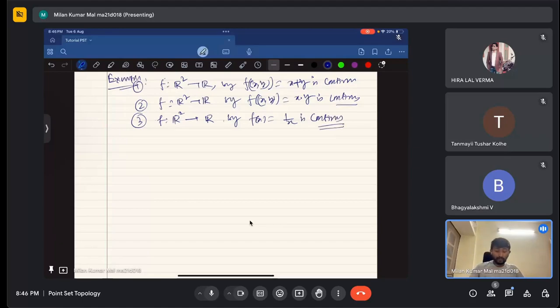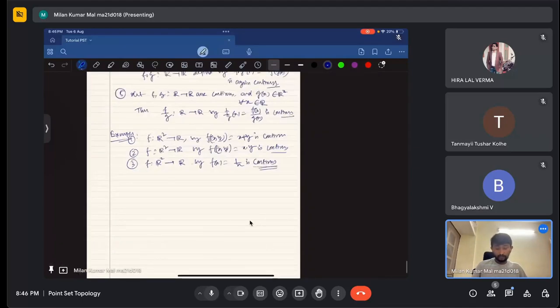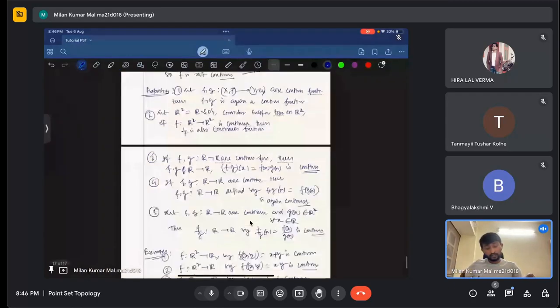So what I have till now, just these 3-4 things: if F and G are two continuous functions, then their addition will be a continuous function, product will be a continuous function, composition will be a continuous function, and if the function G is such that G is not taking value 0, then F by G will also be a continuous function.